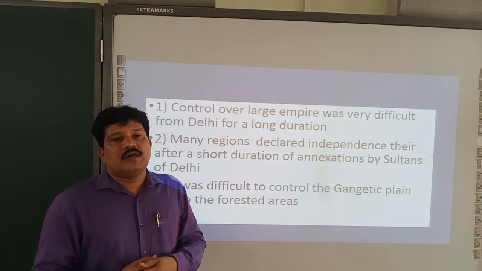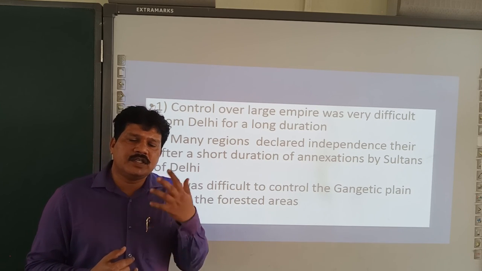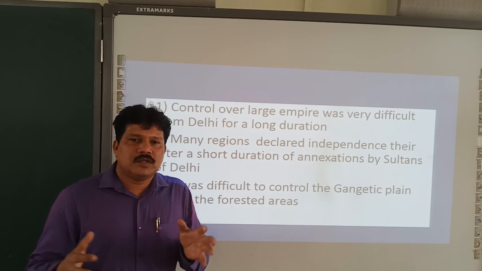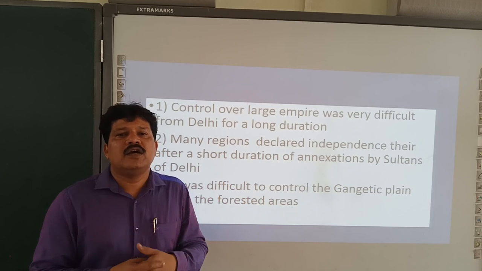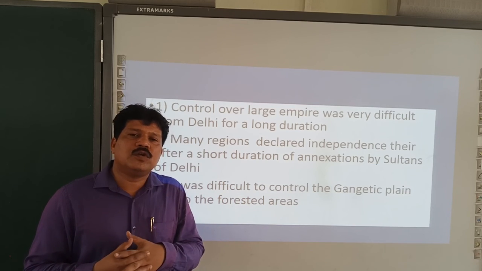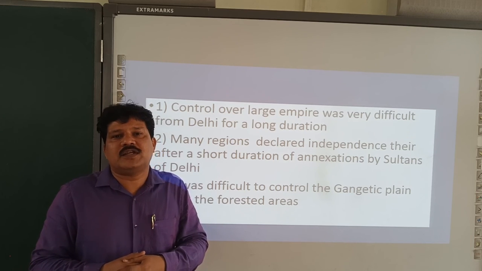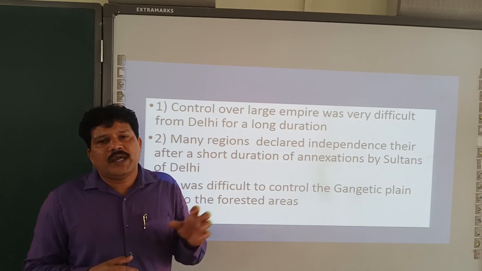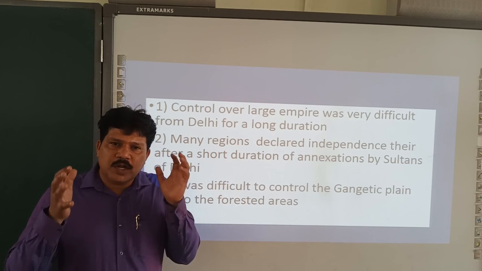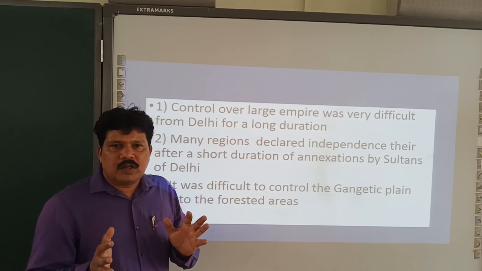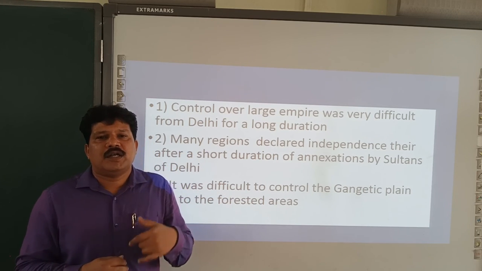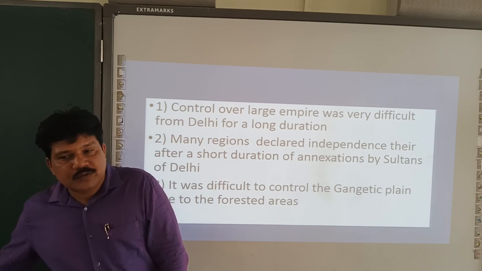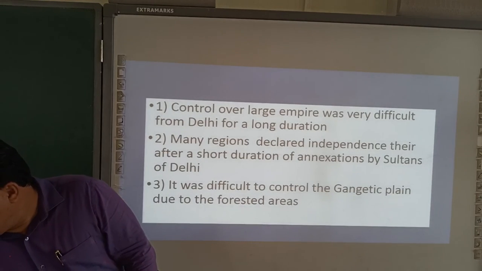Imagine today, the soldiers or paramilitary forces are facing a lot of problems in the Chhattisgarh area to solve the problem of Naxalites, because most of their hideouts are in the forest areas. Even today we are unable to control it with a lot of sophisticated facilities, including drone cameras. So imagine those days. Why is this point mentioned? You should understand Alauddin Khilji was successful for a shorter period of time. But later, he could not control the same place which was once controlled by his group.